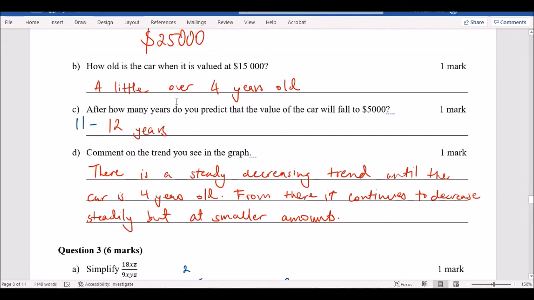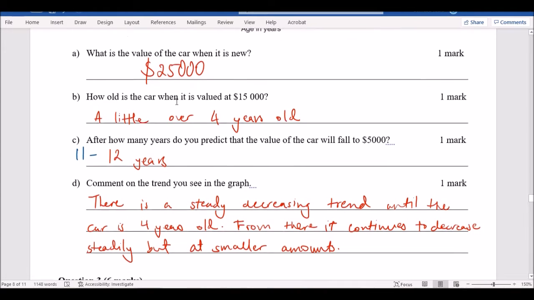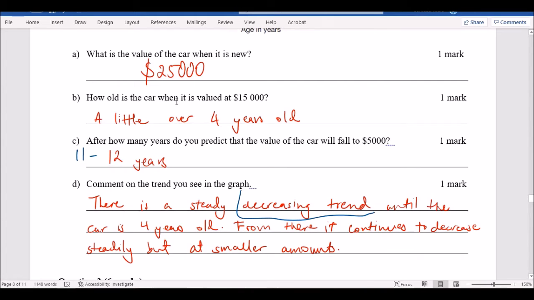Okay, comment on the trend of the graph. So again, the main thing I want to see is this word, decreasing trend. If you wrote that somewhere in your answer, correct. You can have a bunch of other things in there, but at least if you put decreasing trend, that's the main thing. I said negative decline. Alright, I'll give it to you. But in year 11, please be specific with writing decreasing trend, because that's what they look for.